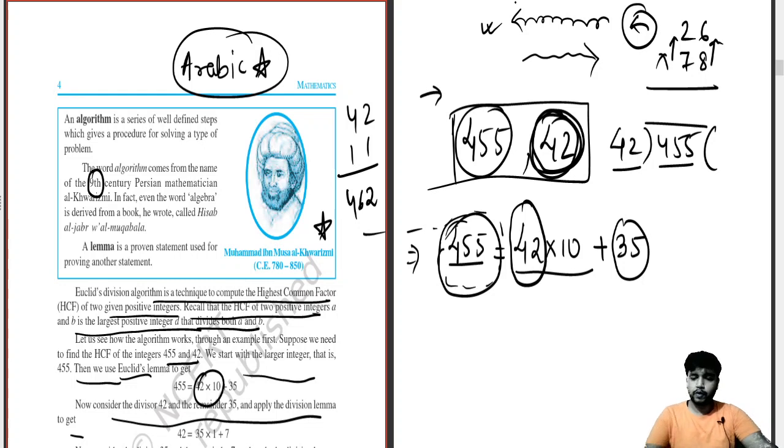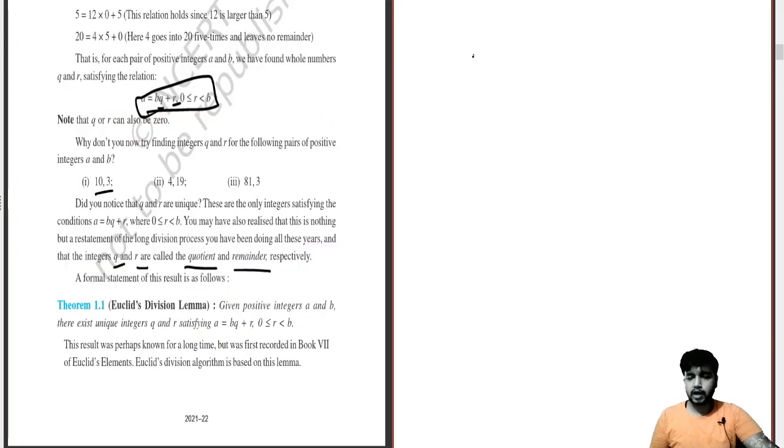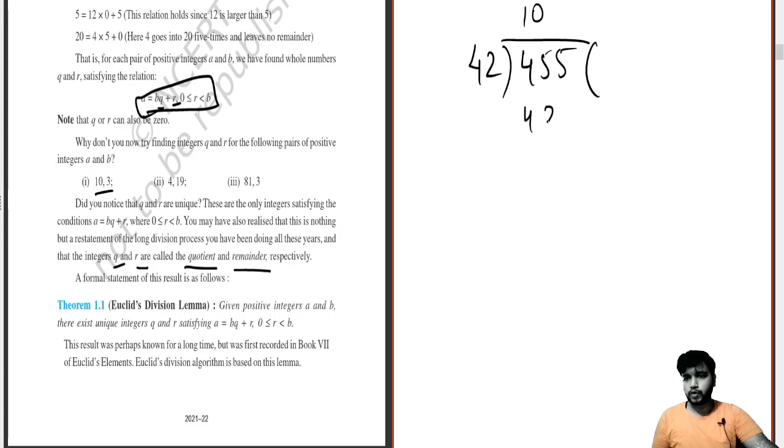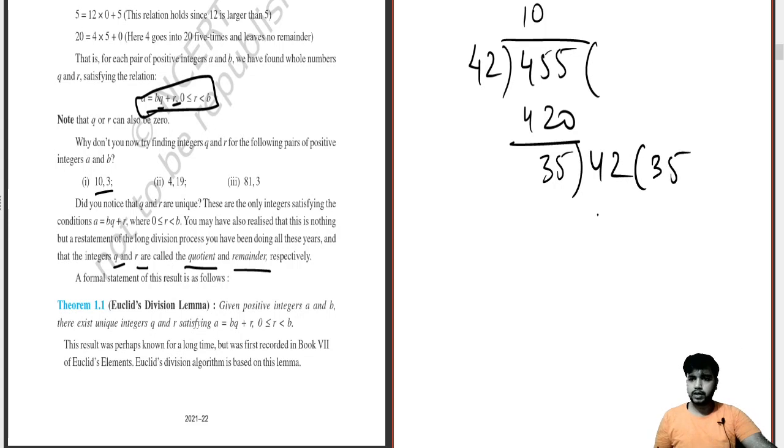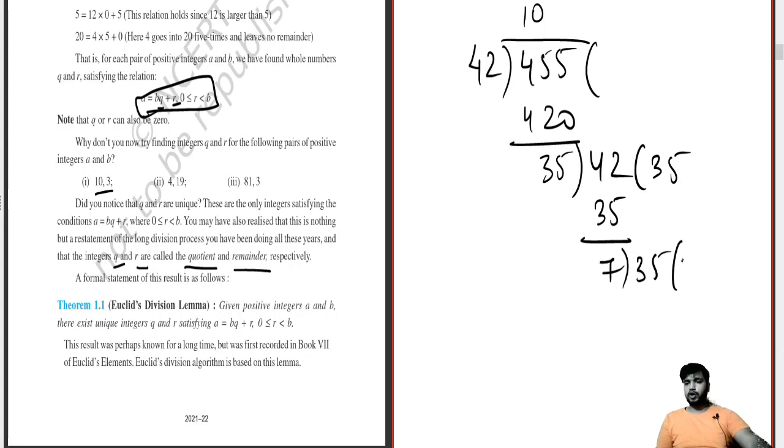If you remember these things, 42, 455, do one thing from the previous part so that you don't get stuck over here. This is 420, this is 35. Now you did this in your childhood, when you were first taught the long division method. We used to do this to solve our answer. Am I clear on this? If not, then you have to go for the basics, because this is a class 6 or 7 concept, or mainly an 8 concept, where we used the long division method.